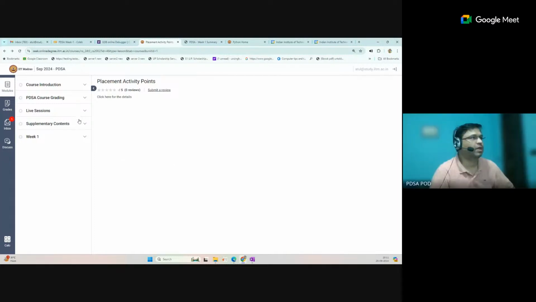Now, supplementary content: you have the PPT slides, lecture transcript, and the Colab notebook which the professor actually used in the live session. There are also the GitHub notes which we have created week-wise, and these are helpful. You can follow them, and I will also show you. Apart from that, you have the week-wise content, and every Friday we will also release some live coding problems on the portal itself this time.